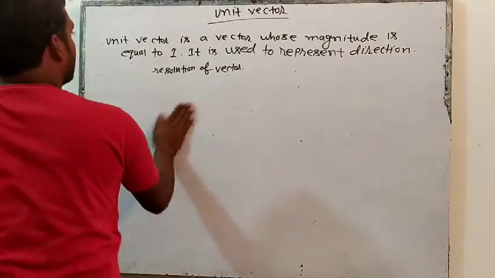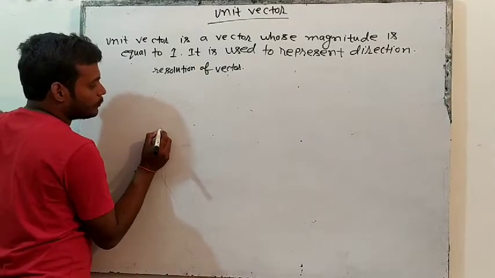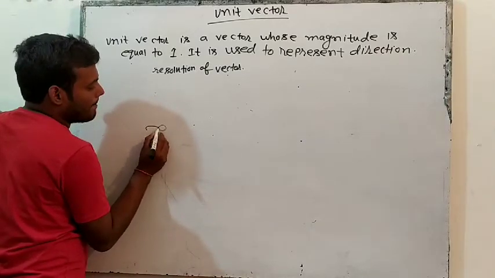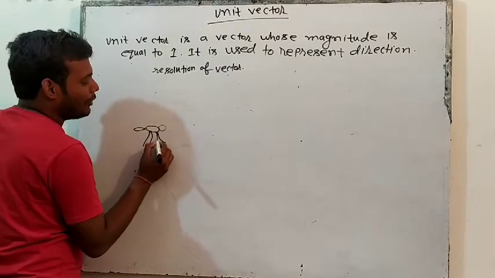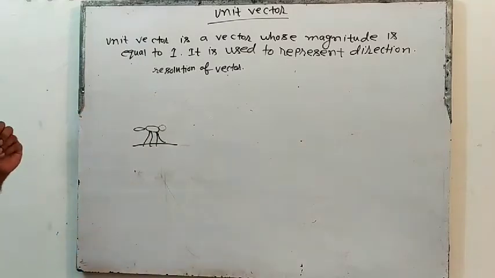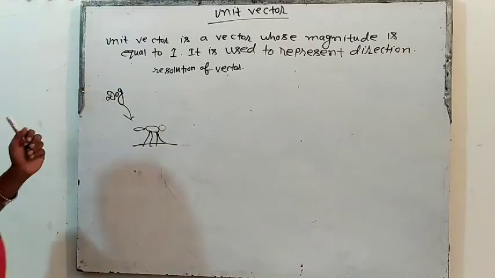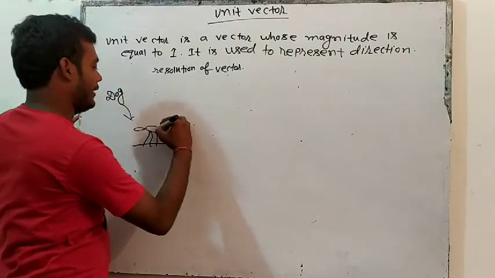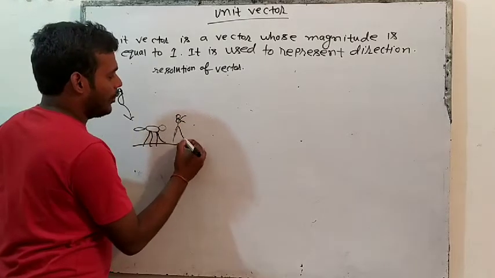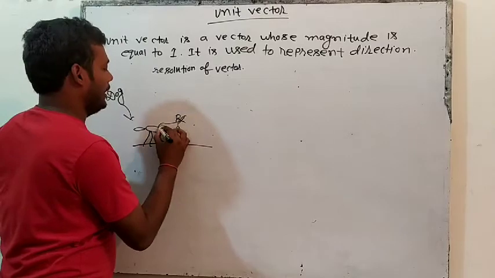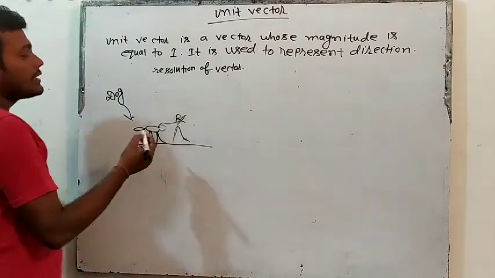Try to understand what I am trying to discuss. You will say, sir, what is this that has been drawn? Let's say this is a dog. Now who is walking this dog? Let's say Bahubali. This is Bahubali, and Bahubali is walking this dog. Okay? Now this is the rope.